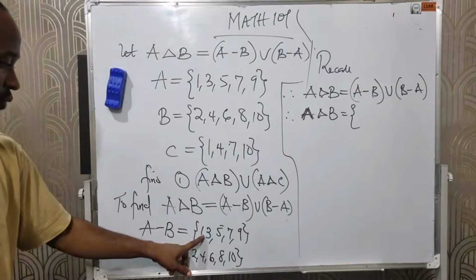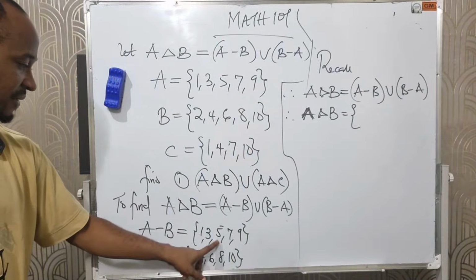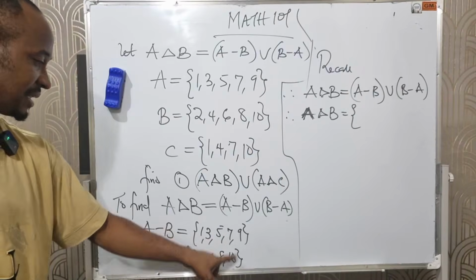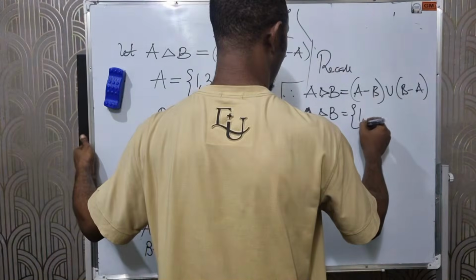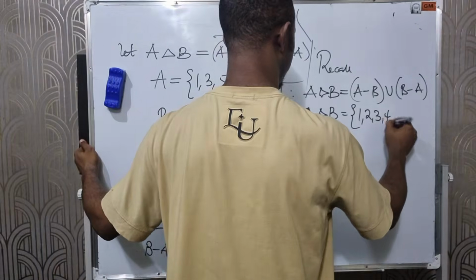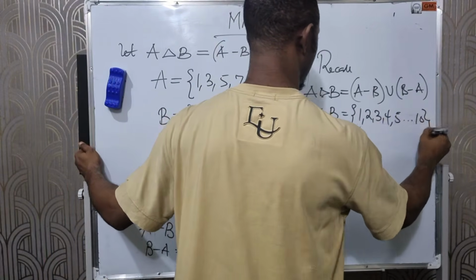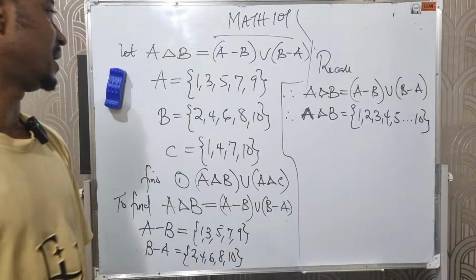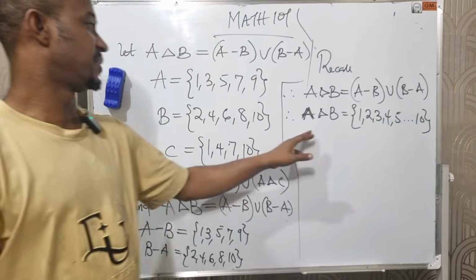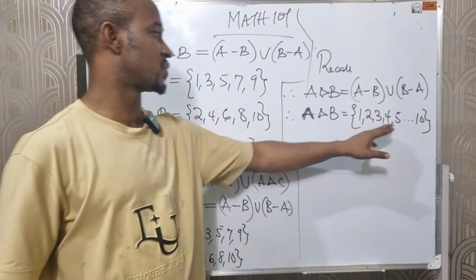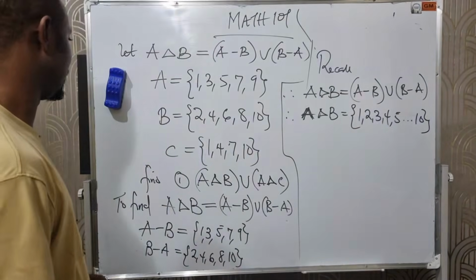So the result is 1, 2, 3, 4, 5, 6, 7, 8, 9, 10. That means from 1, 2, 3, 4, 5, dot, dot, dot to 10. So the symmetric difference between A and B is simply the numbers from 1 to 10.